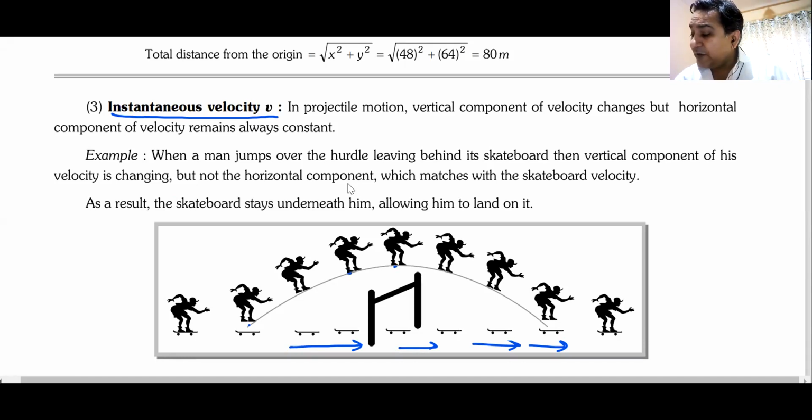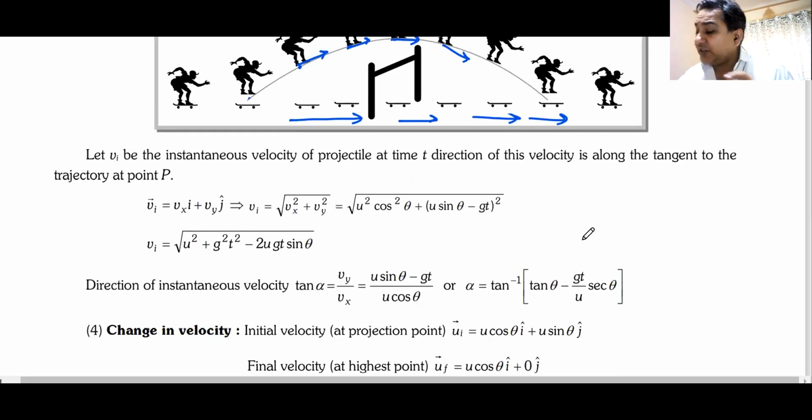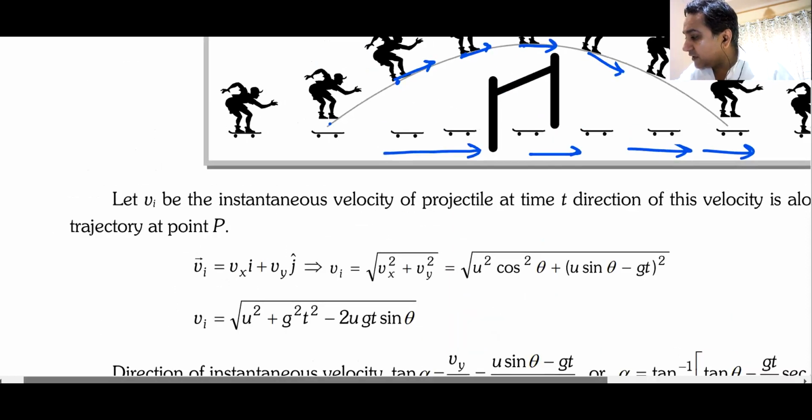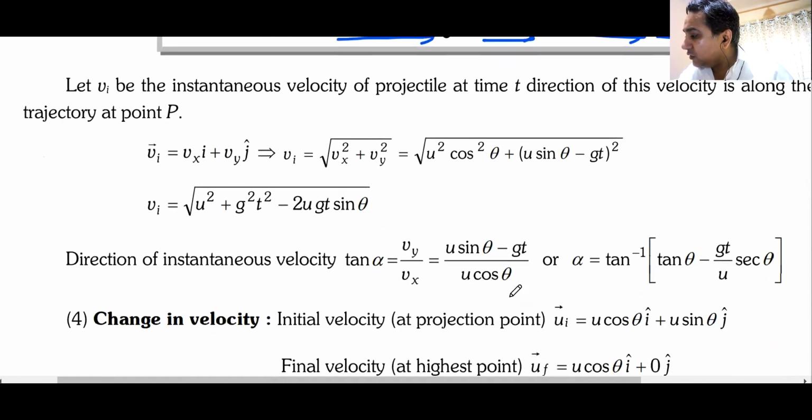But as you can see, at different points, his velocity is different. At the highest point, he only has a horizontal component. He does not have a vertical component. At any other point, he has both horizontal as well as vertical. I will zoom it. Okay, this much I think is good enough.